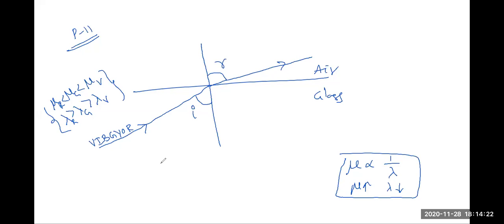If I apply Snell's law here, the refractive index mu into sin I is equal to the air medium, which is 1, into sin R. So when there is a critical angle, I'm thinking of the critical angle, then R will become 90 degrees, sin 90. That is, sin of IC will be equal to 1 upon mu. More is the mu value, less is the critical angle.